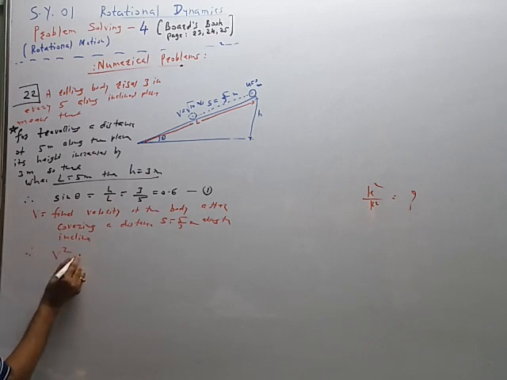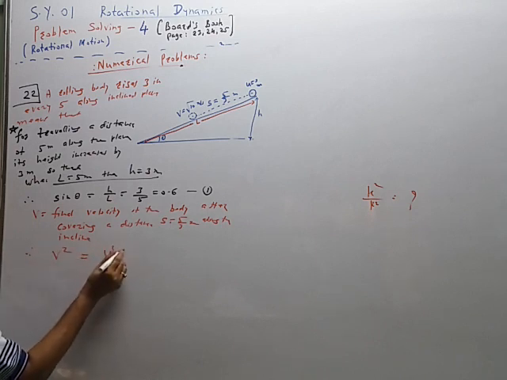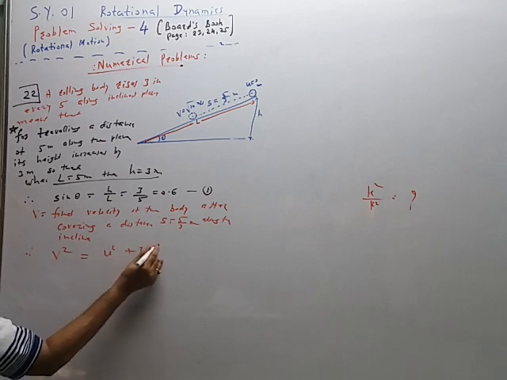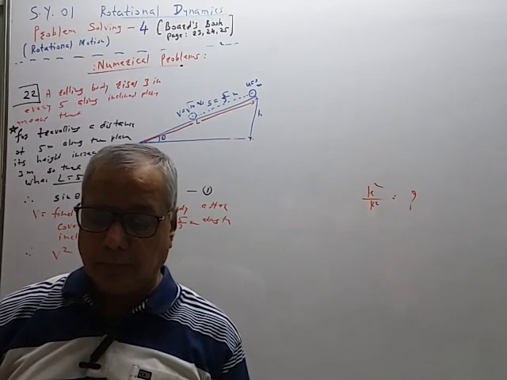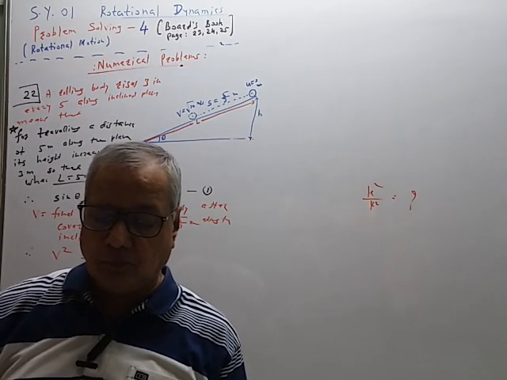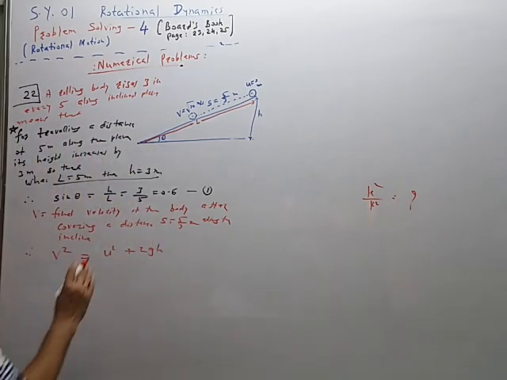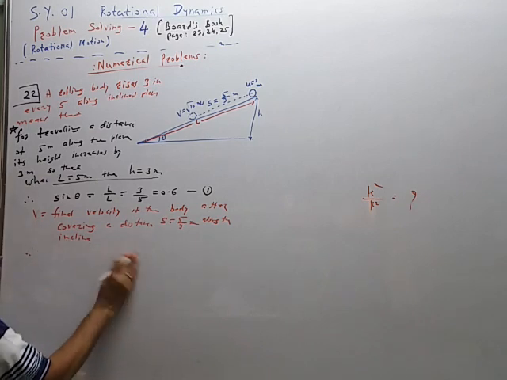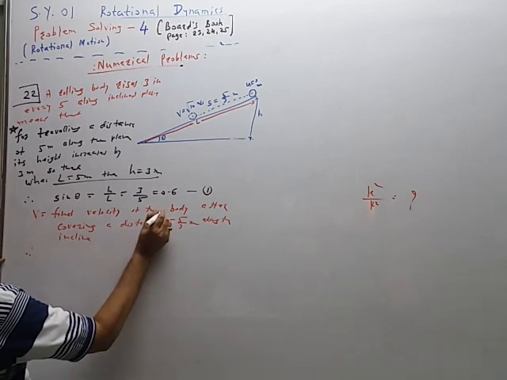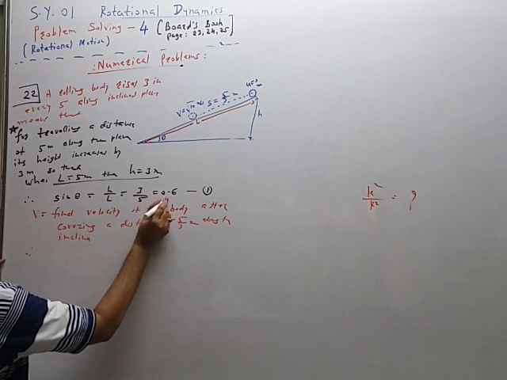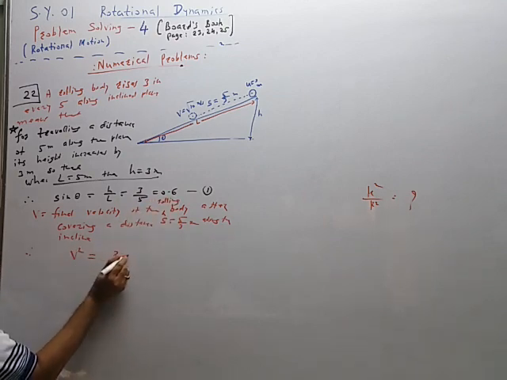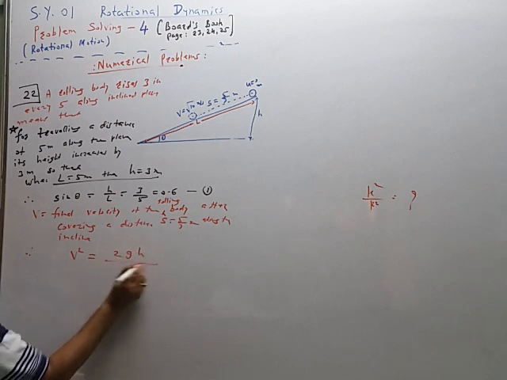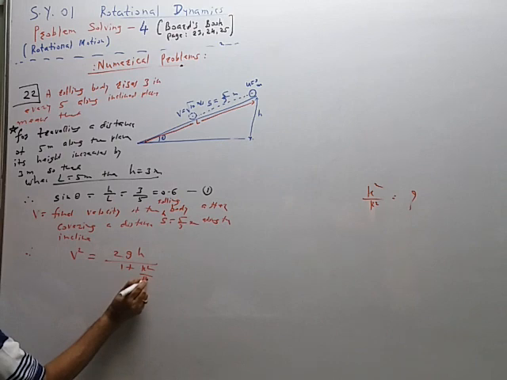Therefore, v square is equal to u square plus 2gh. Or v square for a rolling body, the final velocity of the rolling body, v square is equal to 2gh upon 1 plus k square upon r square.